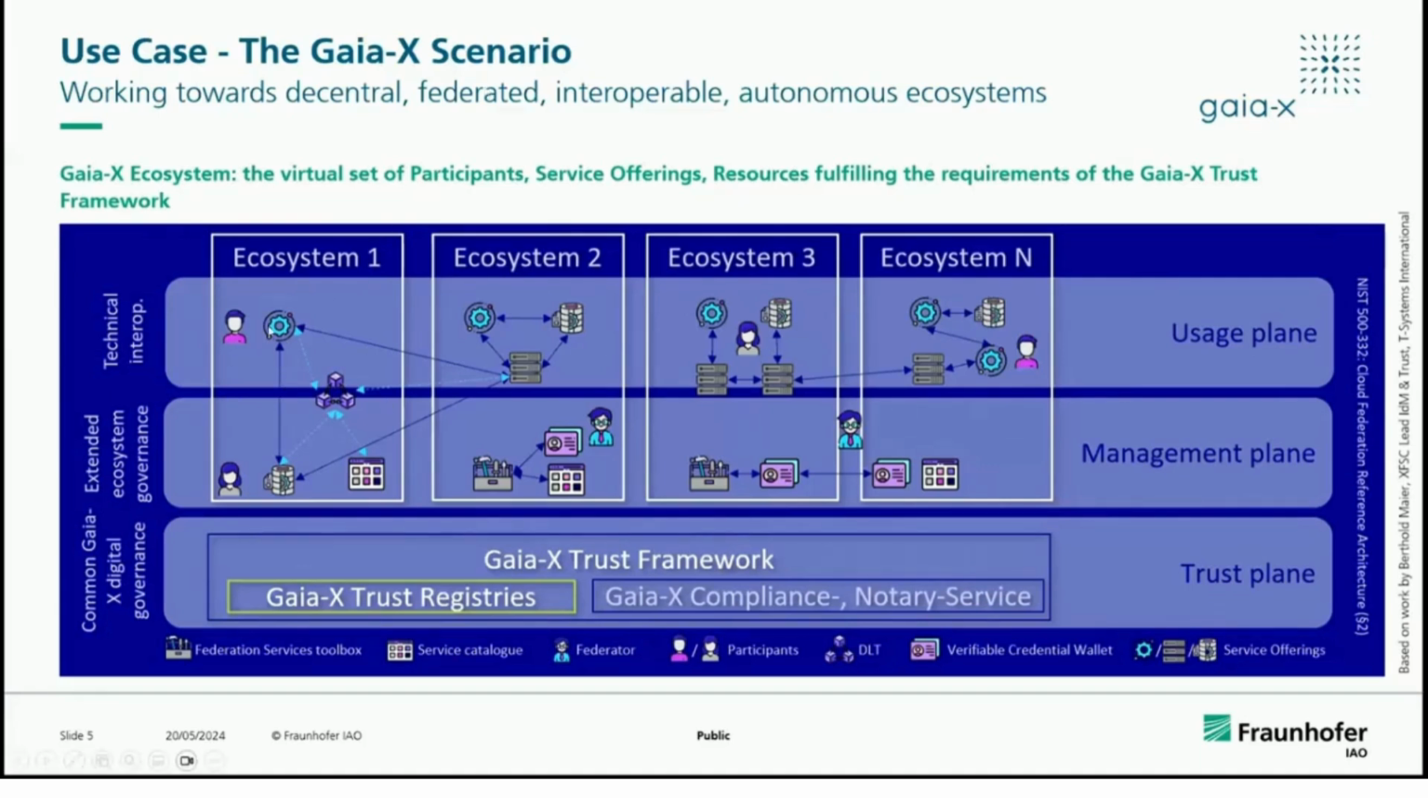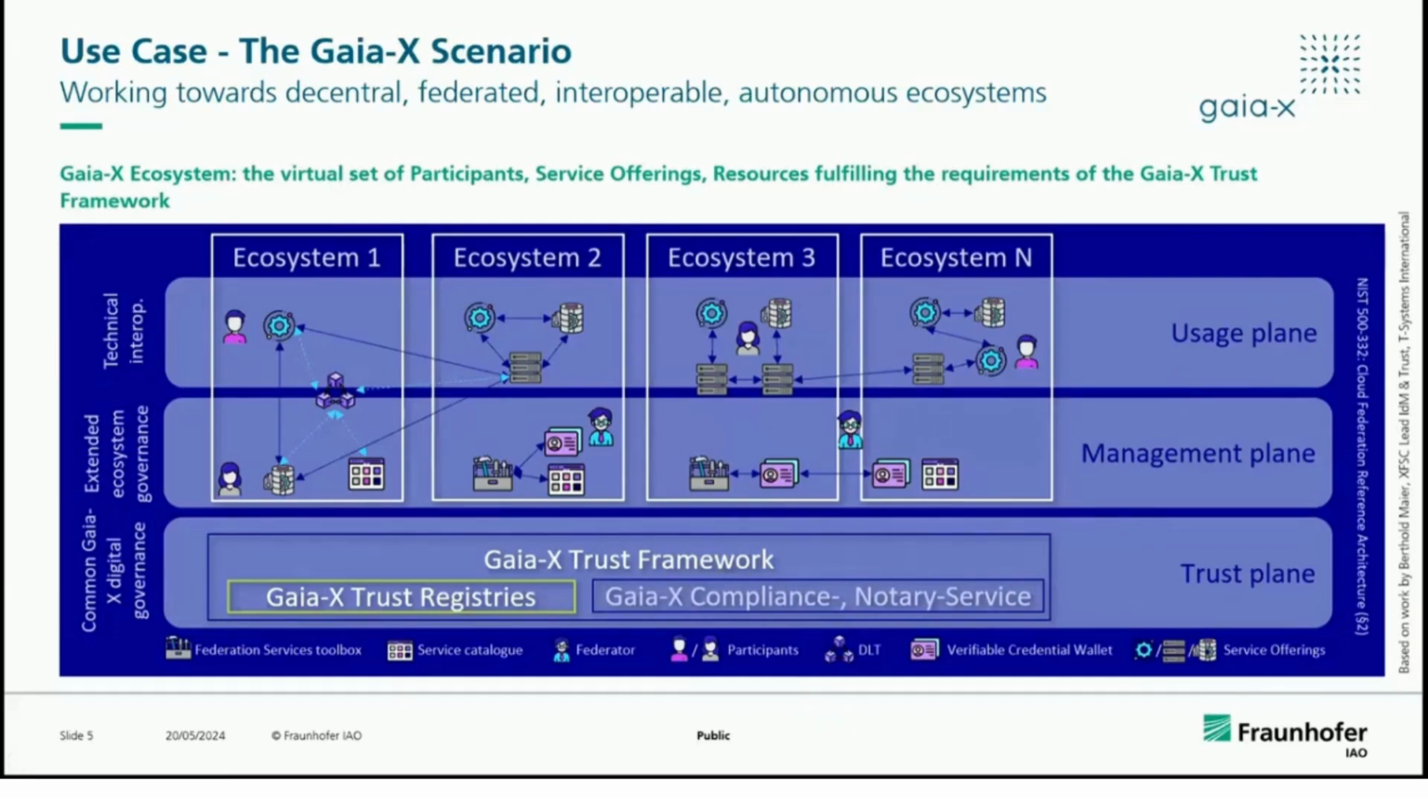So for example, this can be a company or a data space, and they can have their own trust framework, and Gaia-X is controlling the trust plane, for example. So they created this three-layer approach of trust, management, and usage plane, based on the use cases or different scenarios, for example, for education, for automotive, and for agriculture.